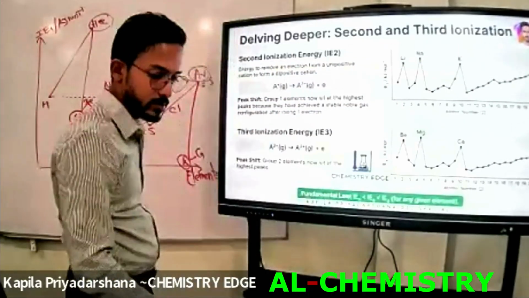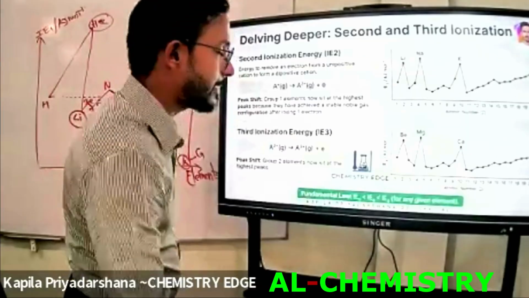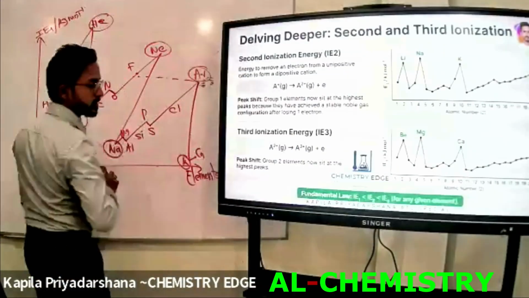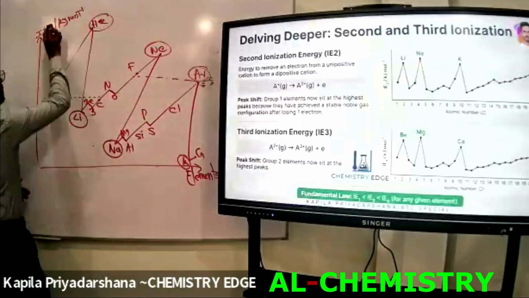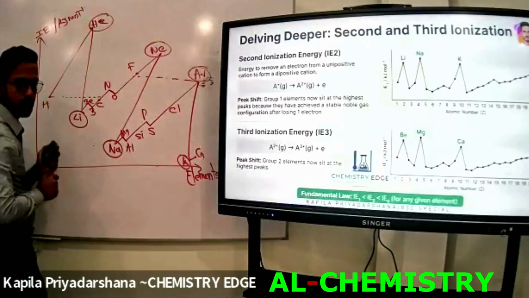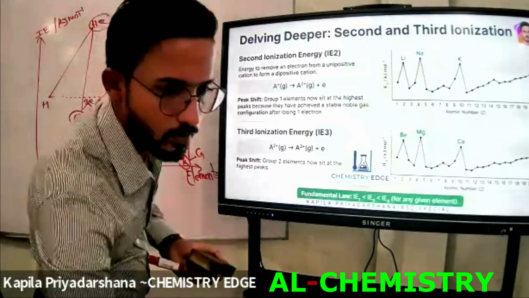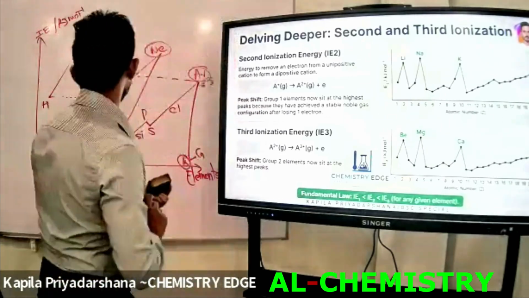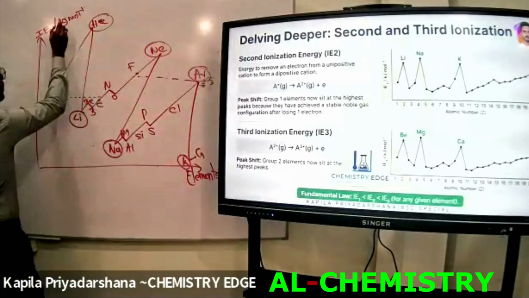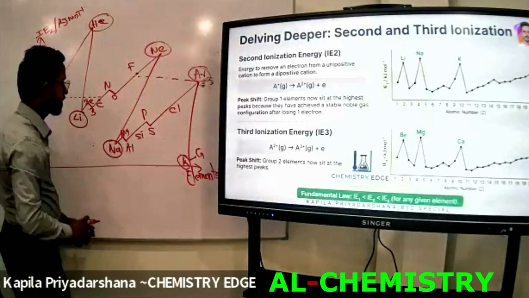Okay, let's draw that. When we are drawing the graph of the second ionization energy, the y-axis should be IE2. X-axis shape as previous one.